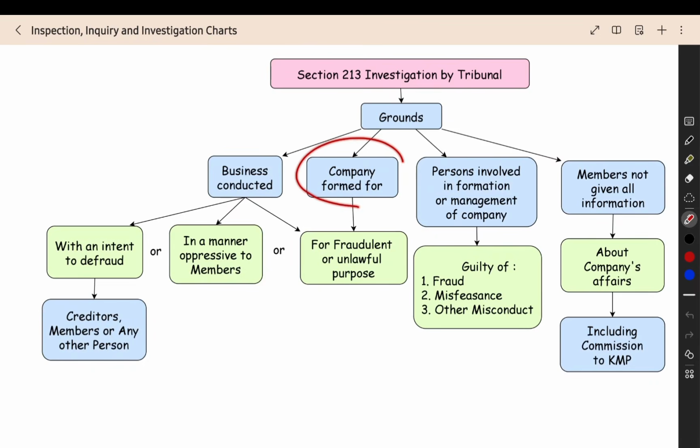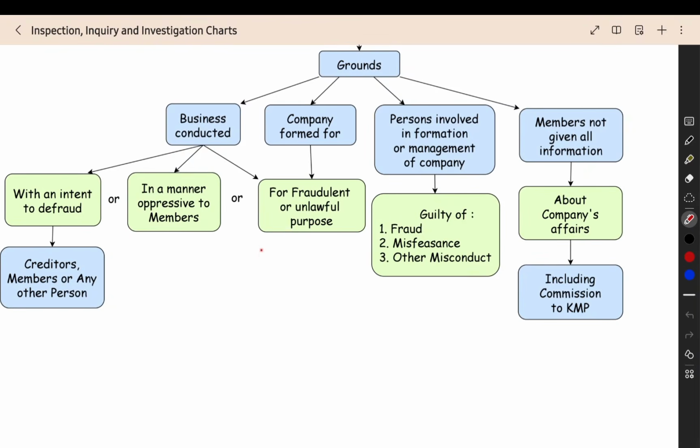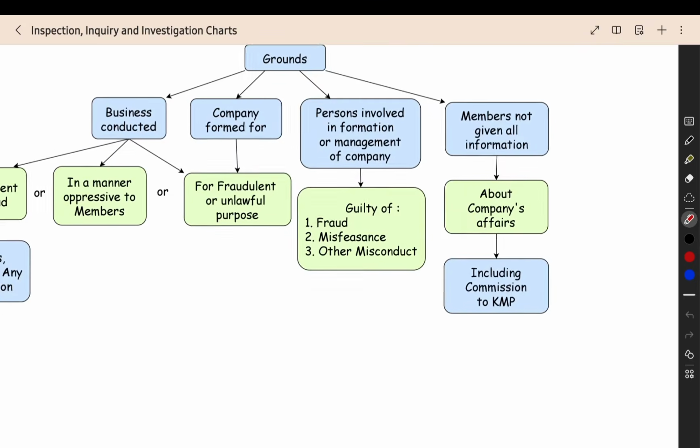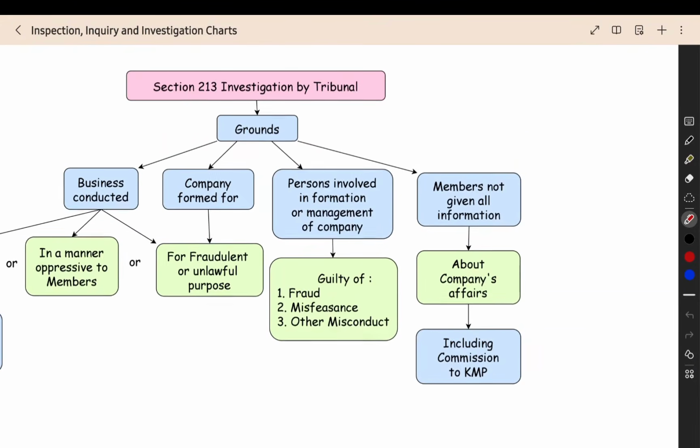The second ground: the company was formed for a fraudulent or unlawful purpose. You incorporated the company, right? At the time of incorporation itself, the purpose is fraudulent or unlawful. Then, persons involved in the formation or management of the company, the board of directors, those people are guilty of fraud, misfeasance, or other misconduct. If a company is in their control, they will try to do the fraud in the new company also. So that is one more ground.